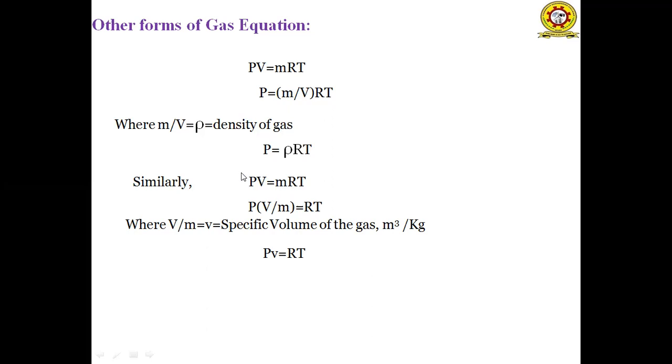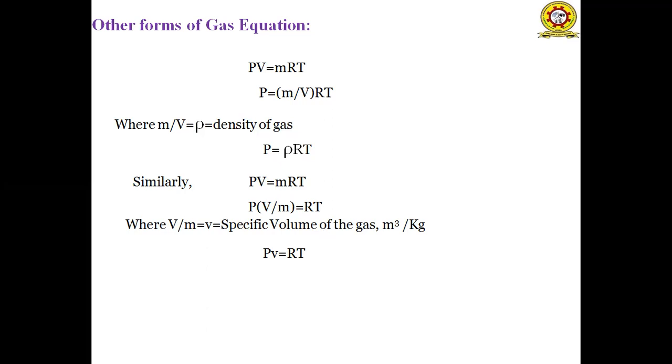Similarly, another form of gas equation: from the ideal gas equation, we know that PV = mRT. By moving the mass term from the LHS to the RHS, we get P into V by m is equal to RT. The ratio of volume of the gas to the mass of the gas is known as the specific volume of the gas.